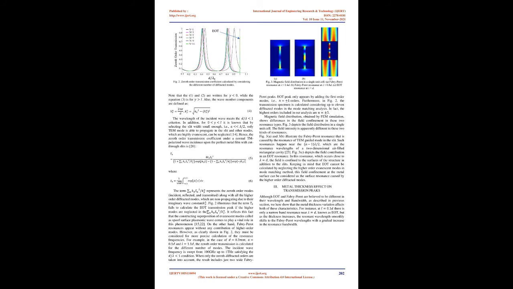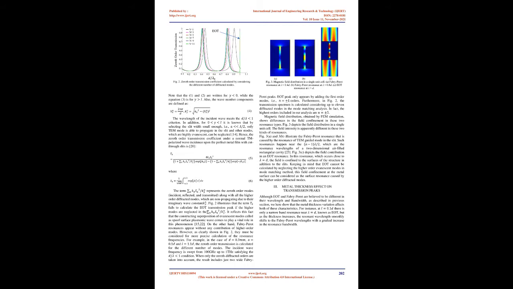2. Contribution of evanescent diffracted modes in EOT. A one-dimensional array of narrow slits on the perfect metal, which is surrounded by free space, is considered for this study, as shown in Fig. 1. It is periodic in the x direction with period d, slit width a, and l as the thickness. The EOT only appears when a TM polarized wave is incident upon this structure, even with very narrow slits.